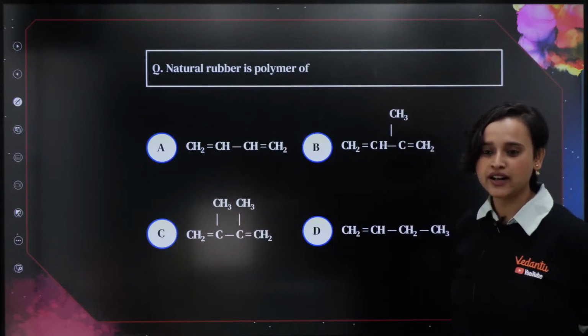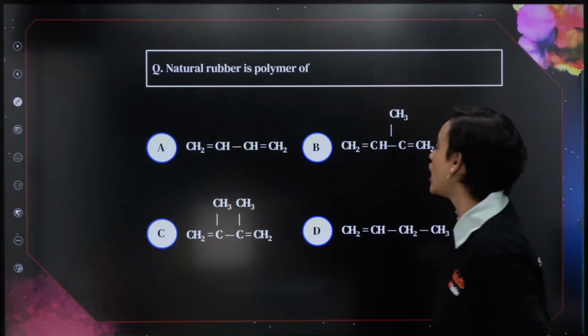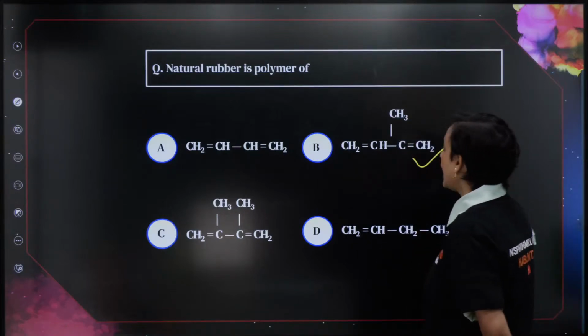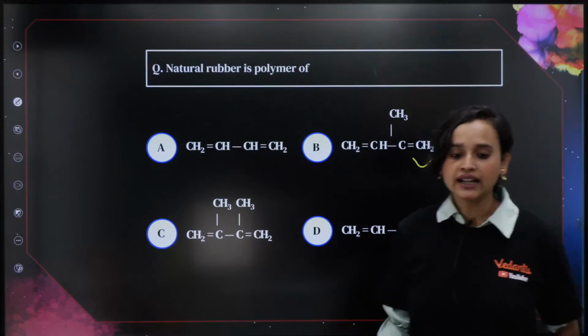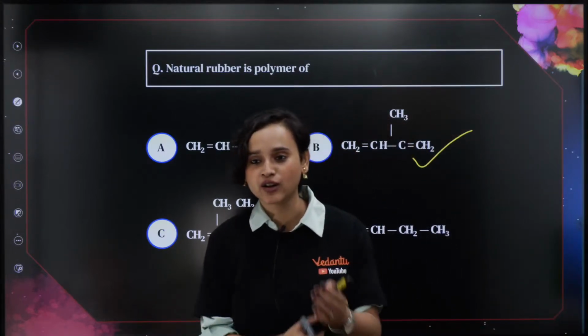Which one is isoprene, everyone? Can somebody answer? Very good. Pragya has answered. Kirti Kumar has answered. Absolutely right. It is isoprene, okay? Natural rubber is a polymer of isoprene, okay?